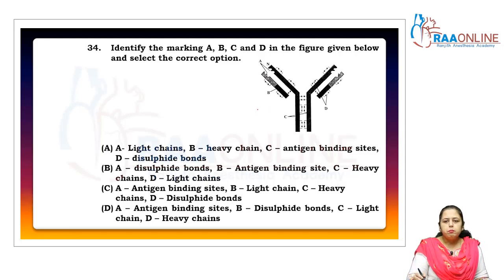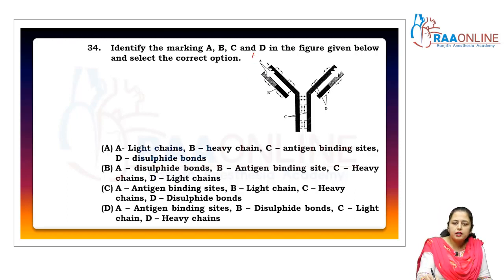Identify the markings A, B, C and D in the figure given below and select the option. Actually, it is the NCERT diagram which is given on page number 151. A is called the antigen binding site. And D, these are called the disulfide bonds.